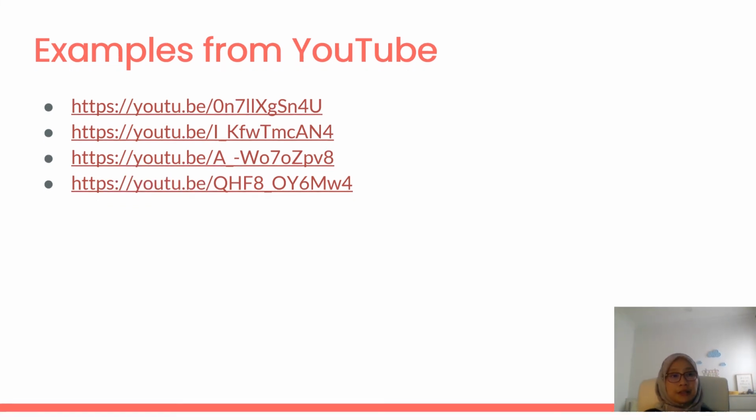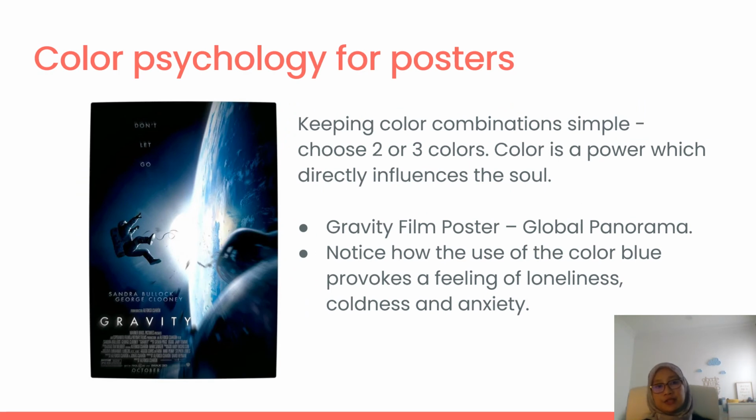Okay, now I just want to give you some tips for color selection for your movie poster. Keep the color combination simple. You can just choose about 2 to 3 colors. Color is a power which directly influences the soul. Here you can see the example from the Gravity film poster, which is about global panorama. You notice how the use of the color blue provokes feelings of loneliness, coldness, and anxiety. So color plays an important role in any design, in any creation.